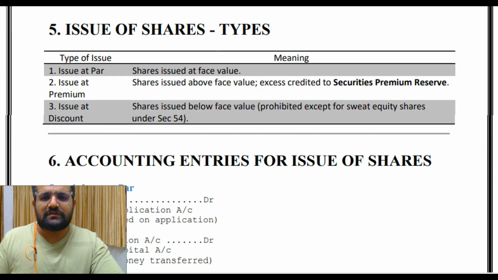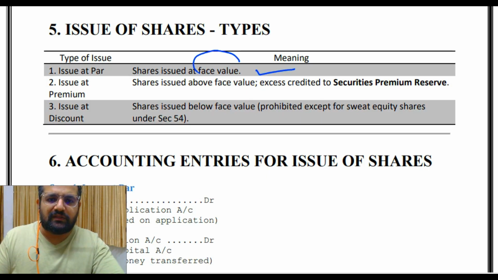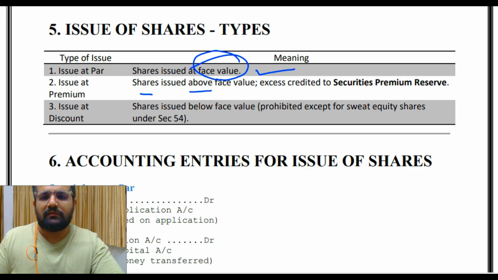Then issue of shares types. So issue at par, shares issued at face value. ठीक है, किस पे इशू होते हैं? फेस वैल्यू पे. Issue at premium, तो shares issued above face value, excess credited to security premium reserves. Issue at discount, so shares issued below face value, prohibited except for sweat equity shares under section 54.